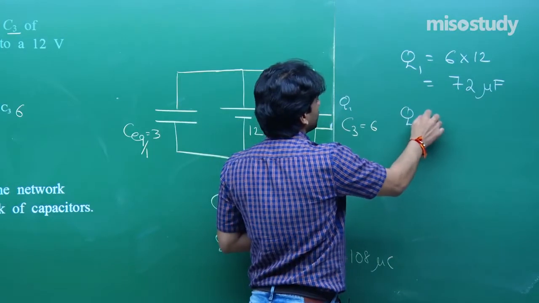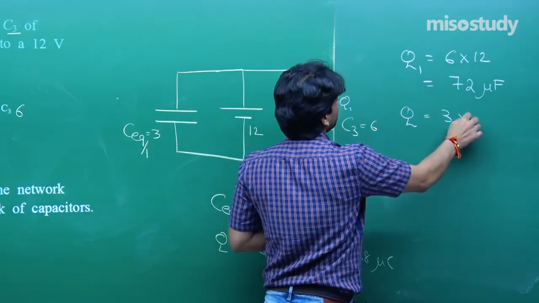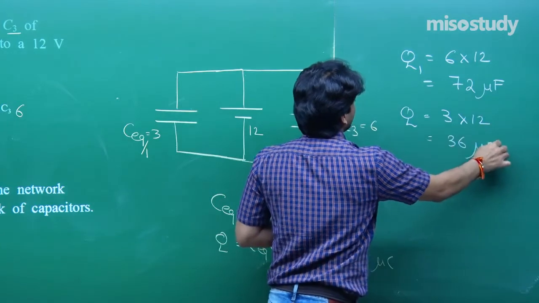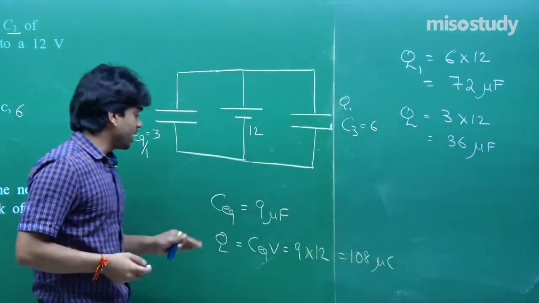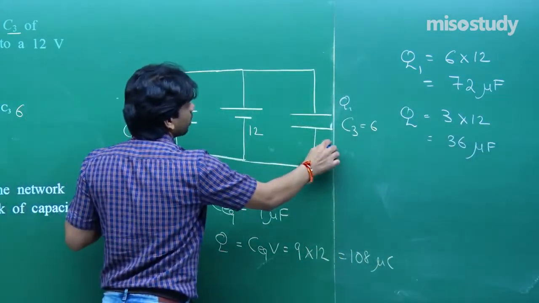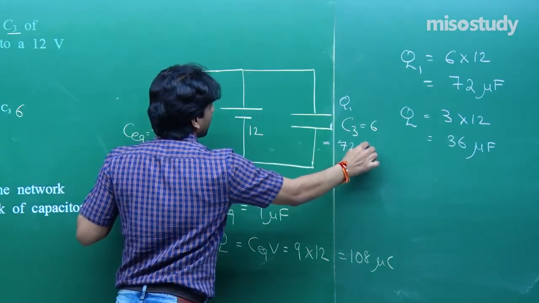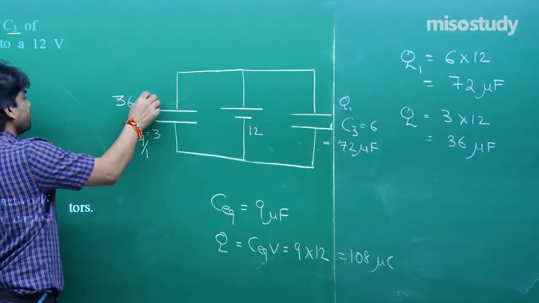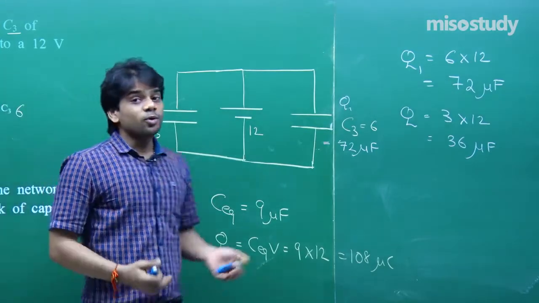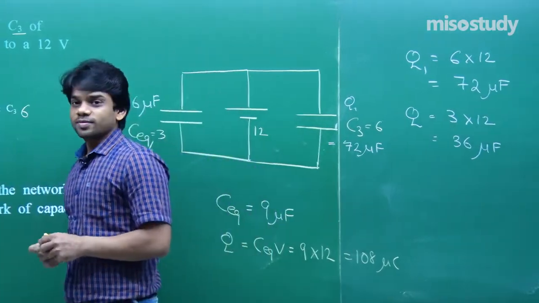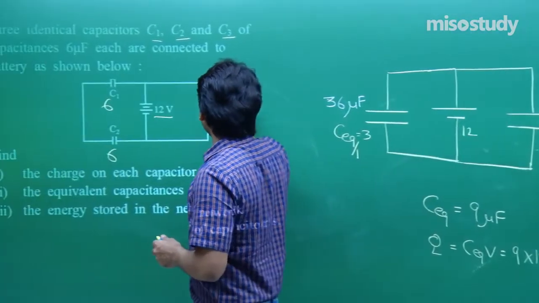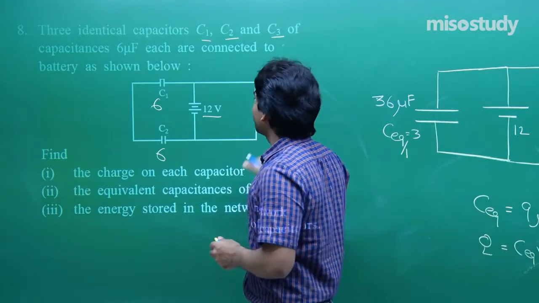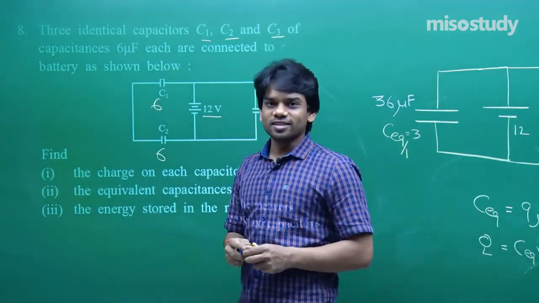Q2 charge, if it appears here, that will be 3 into 12, that is 36 microcoulomb. So 36 plus 72, that is 108, that we have evaluated. So here we have got 72 microcoulomb and here we have got 36 microcoulomb. Just come to the original circuit. The original circuit was this. 72 microcoulomb has to exist here. That's simple. And 36 microcoulomb has to exist here.